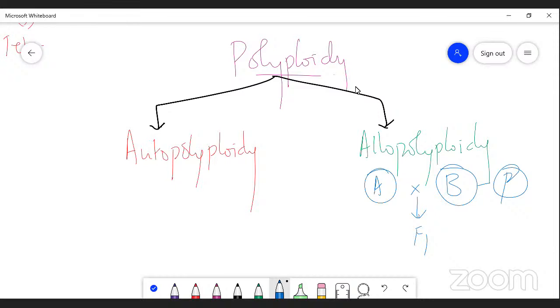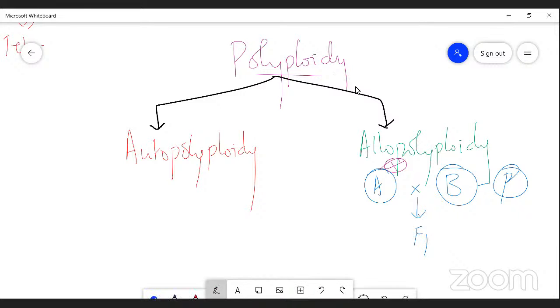Please understand that these sets of chromosomes obtained from 2 different species when they are involved in crossing, that is called allopolyploidy. Actually, there is an alteration when 2 different organisms are involved in crossing. That is allopolyploidy. And further, autopolyploidy is further classified into following types.